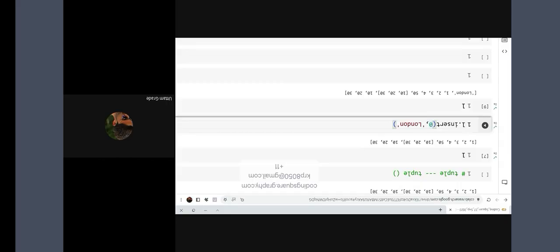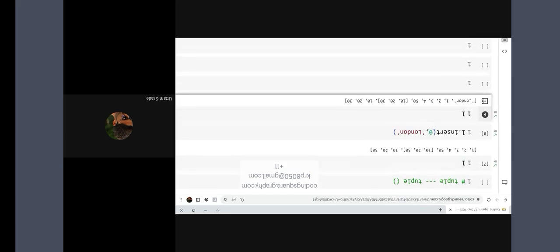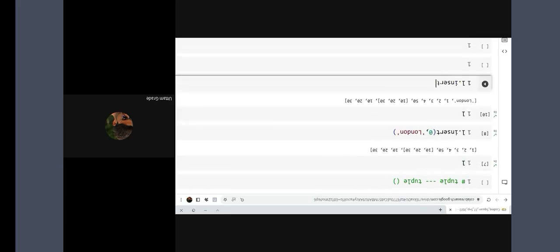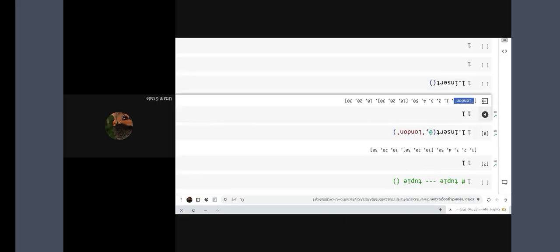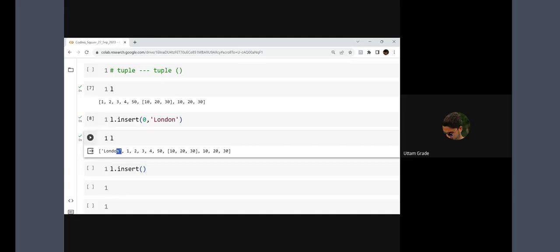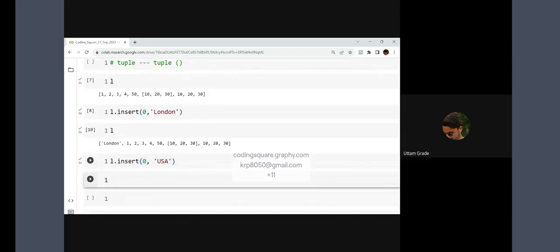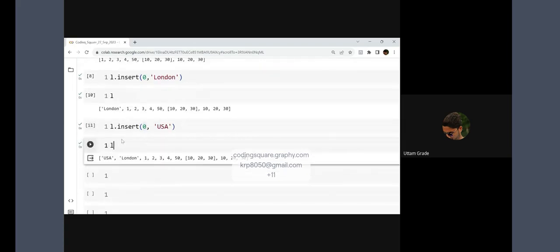If I write here, let's see. Now this is my L. See that carefully. So L dot insert. Now tell me, London is my zeroth index value, isn't it? I want to add a value at the zeroth index. Right now this is my zeroth index, but I want to add a new value at the zeroth index, that is USA. Zero means zeroth index, right? If you print L again, it will print the values. See, at the zeroth index it becomes USA. Now zero is the zeroth index value.